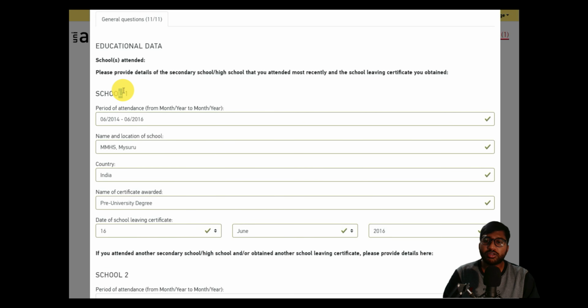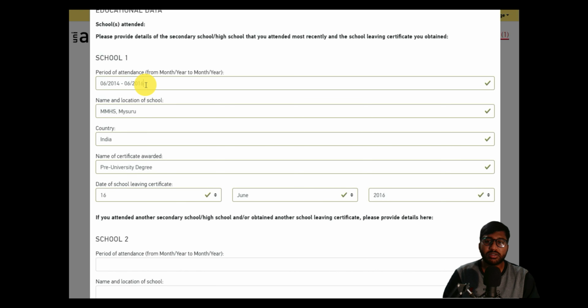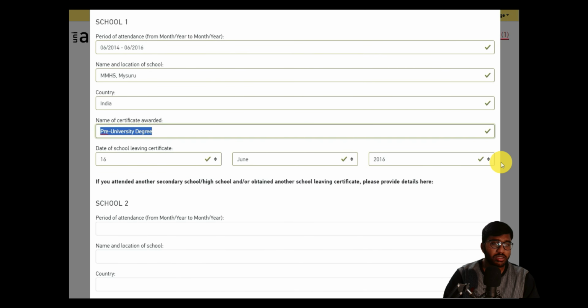So here in School 1 I have entered School 10+2, which is our PUC. That's the only thing I have mentioned, where I studied for 2 years, 11th and 12th, or PUC, and the name of the location where I studied is MMHS, which is Marimalappa High School, Mysore, and the country is India. Then the name of the certificate that I was awarded is pre-university degree. Then the date of completion is this.